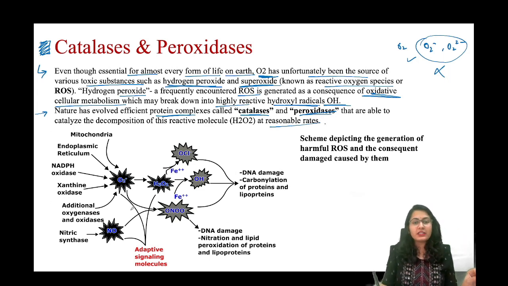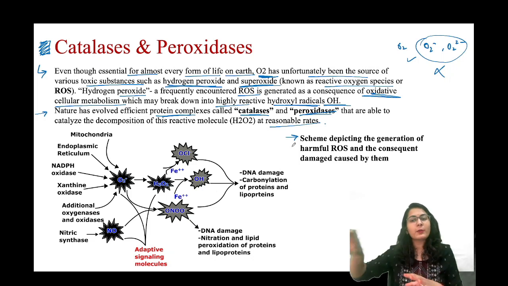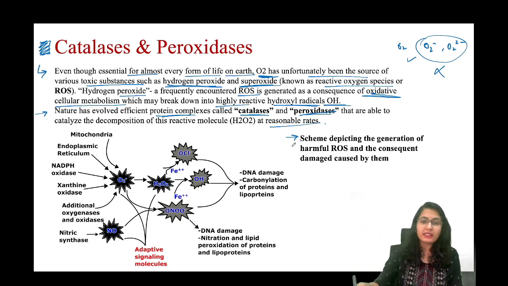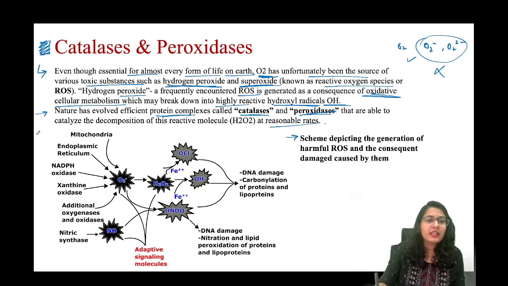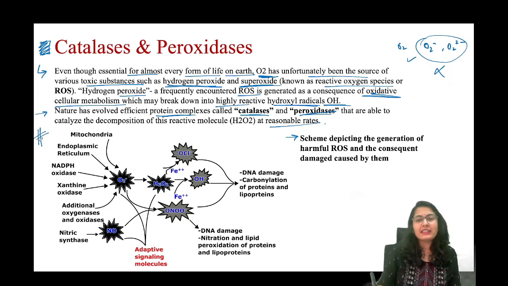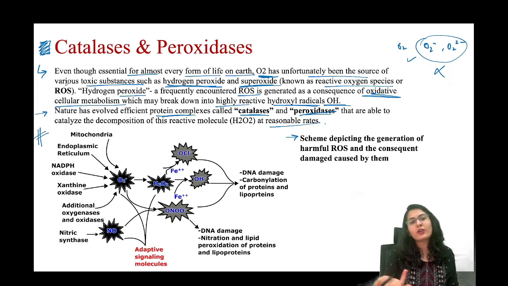Now, what do we see over here? What is happening? This is a scheme which is depicting the generation of the ROS, reactive oxygen species, and the consequent damage which is caused by them. What it can do if not stopped. So, this is for general knowledge, guys. Otherwise, you can just study what is the role of catalases and peroxidases. पर आपको पता होना चाहिए कर क्या रहा है.